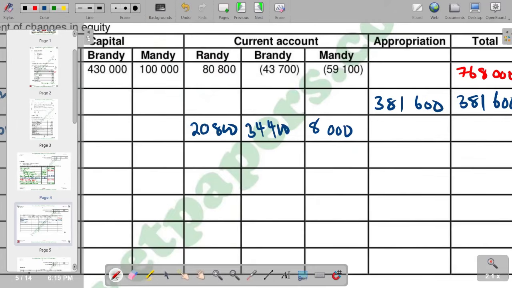Then, of course, we are supposed to add all the interest on capitals. That is 20,800 plus 34,400 plus 8,000, we get the total, which is supposed to come in the appropriation as a negative. So it's 63,200. We can take note that the interest on capital, when it is under the current account, is a positive. But when it goes to appropriation, the total figure will go as a negative. So that is what we have.